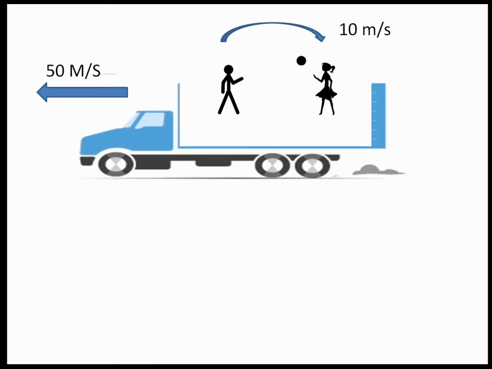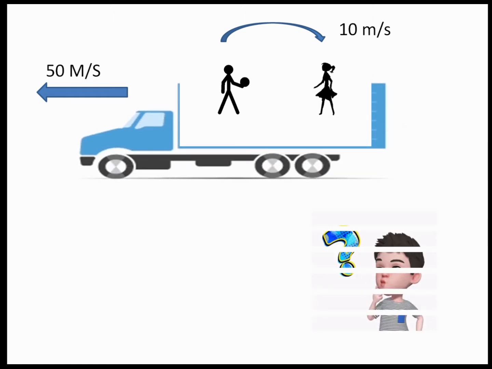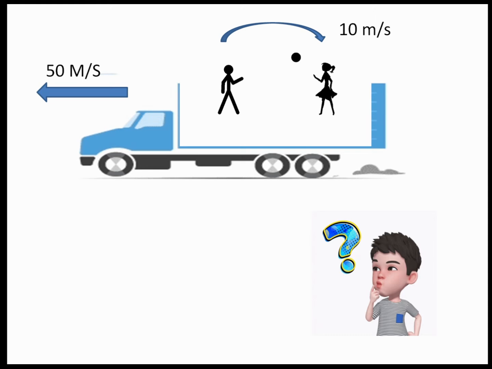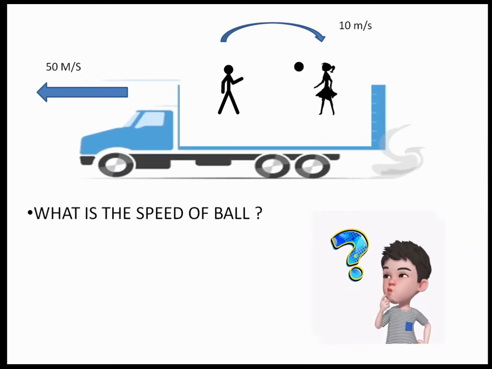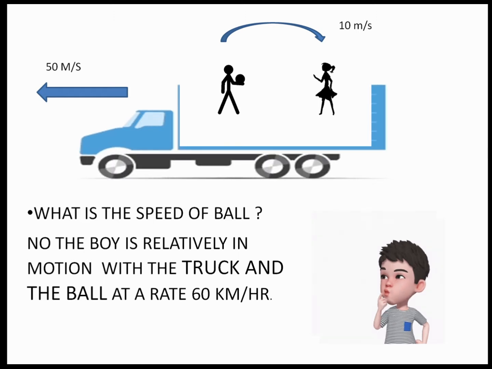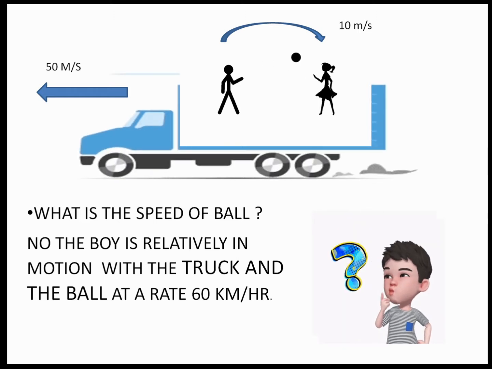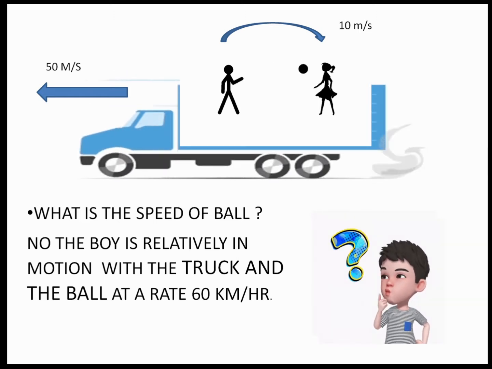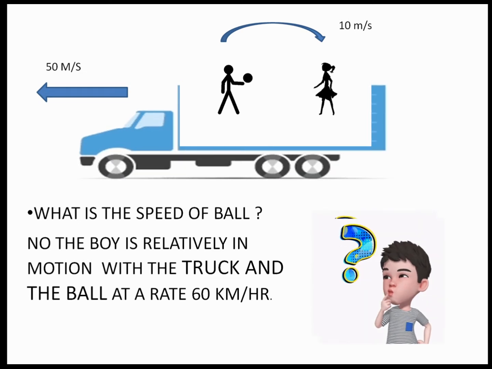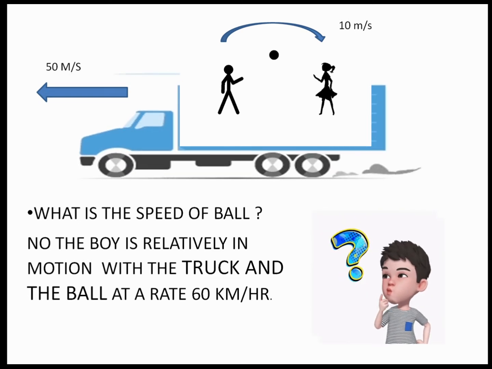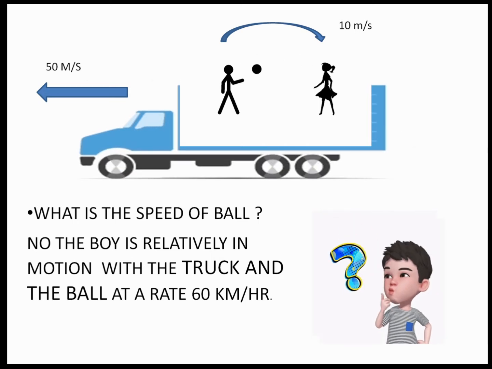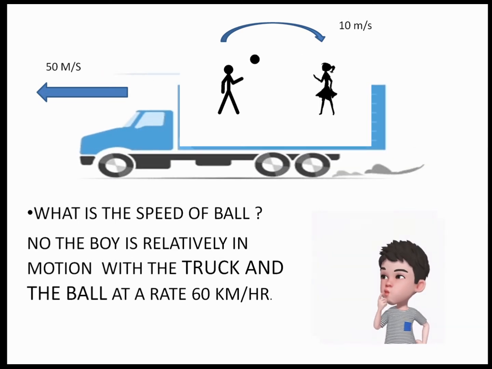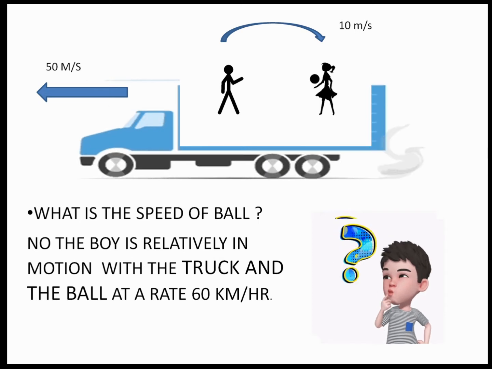Now there is one more boy who is not on the truck but is standing on the ground observing it, and a question strikes his mind: what is the speed of the ball? He will observe that the speed of the ball is 60 meters per second, because he will see that both the speeds are going to get added up, as time and motion are relative to each other. So this is an example that makes you understand the theory of relativity.